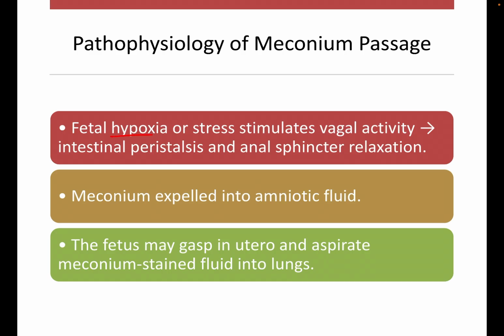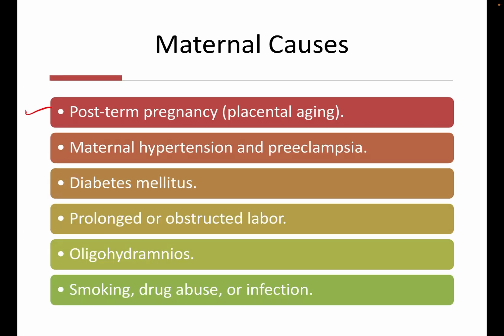Fetal hypoxia or stress stimulates vagal activity, intestinal peristalsis, and anal sphincter relaxation. Meconium is expelled into the amniotic fluid. The fetus may gasp in utero and aspirate meconium-stained fluid into the lungs. Maternal causes include post-term pregnancy, placental aging, maternal hypertension and preeclampsia, diabetes mellitus, prolonged or obstructed labor, oligohydramnios, and smoking, drug abuse, or infection.